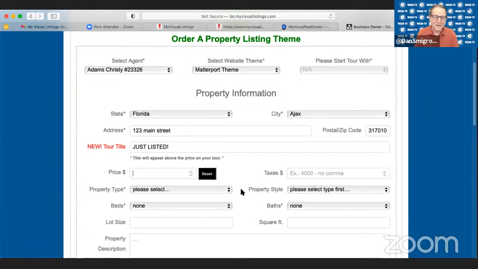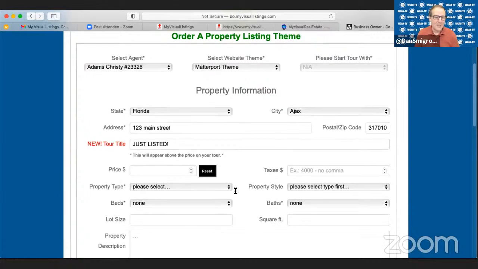Exactly. But there's a lot of reasons that I think Greg will get to about why it makes sense to put in the agent information.